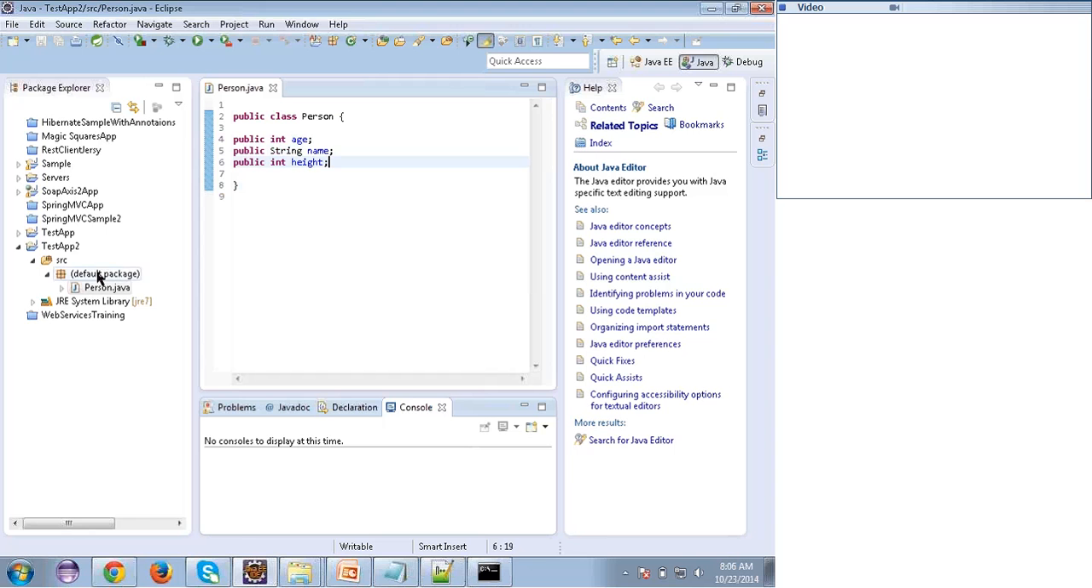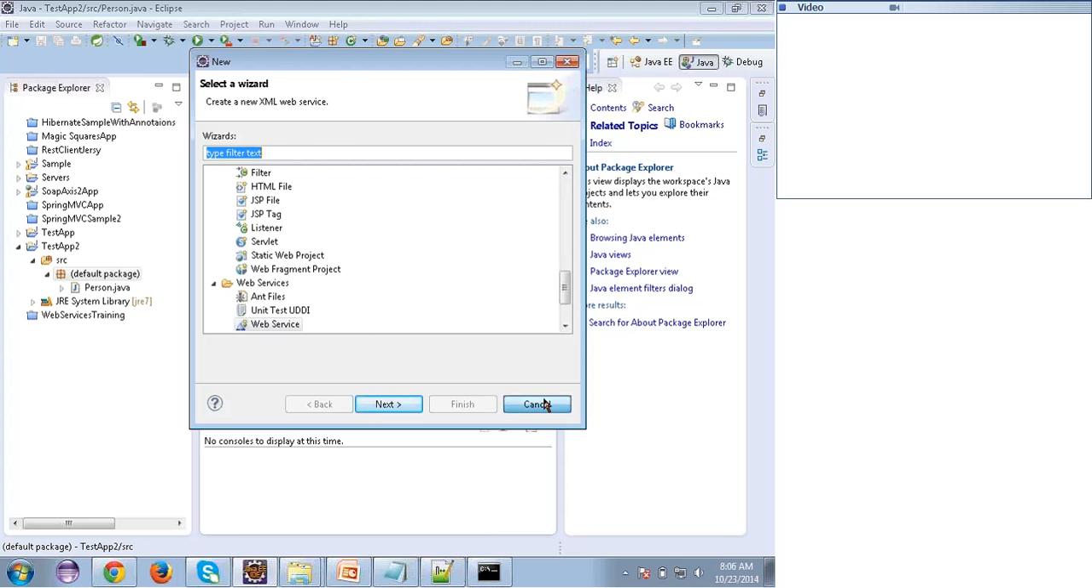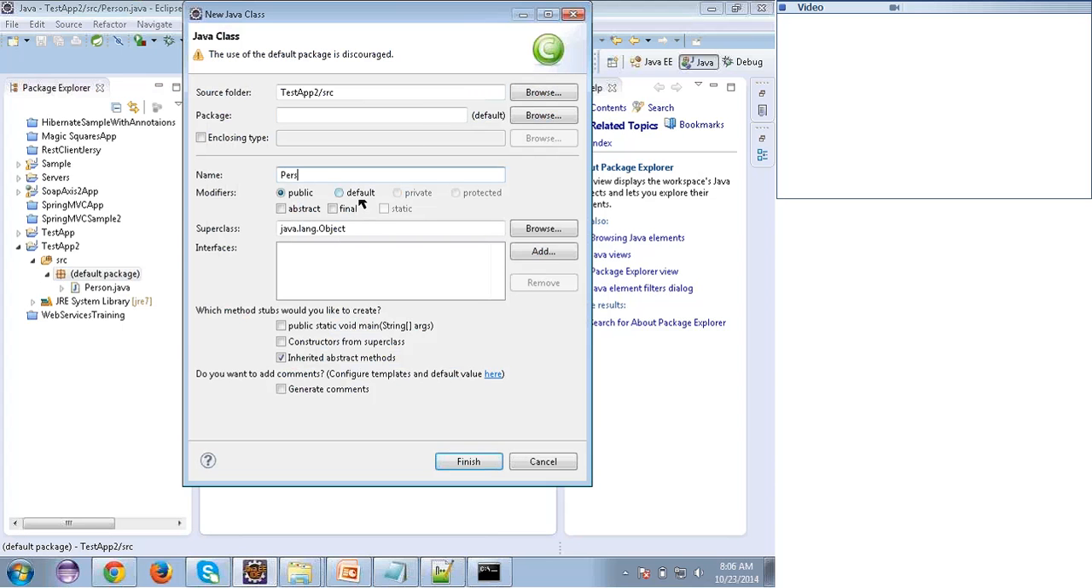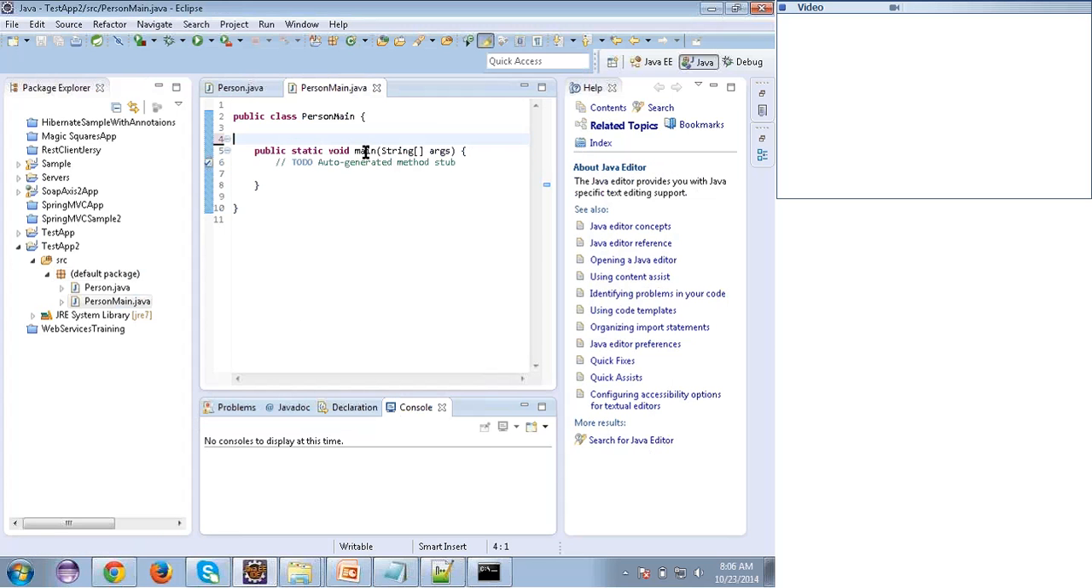I'll create one more class. I'm writing PersonMain. What the main class is, we will discuss. Here I'm selecting public static void main. So I've created one more class, PersonMain, and in this I have a method called public static void main. If you want to run any standalone Java program, ultimately I need to have this method. Then only I can run that program. Why it should be like this, we will discuss.